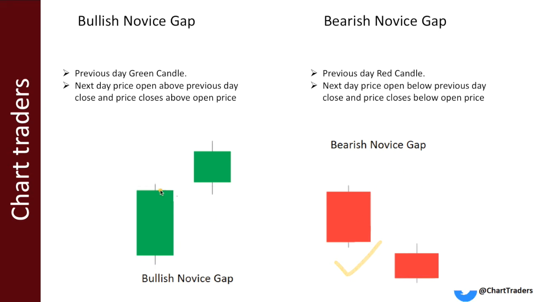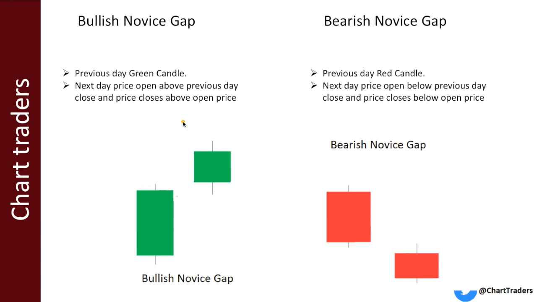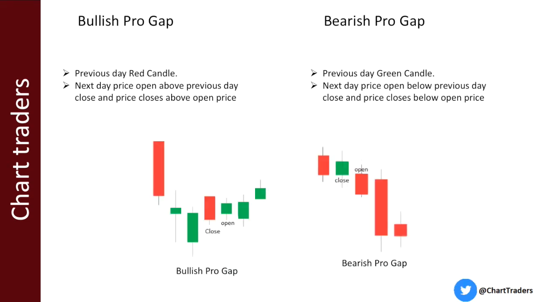Simple, there are two types of gap. We have already seen examples of bullish and bearish gaps, created during gap up and gap down. And second, which is the most important, are the bullish pro gap and bearish pro gap.